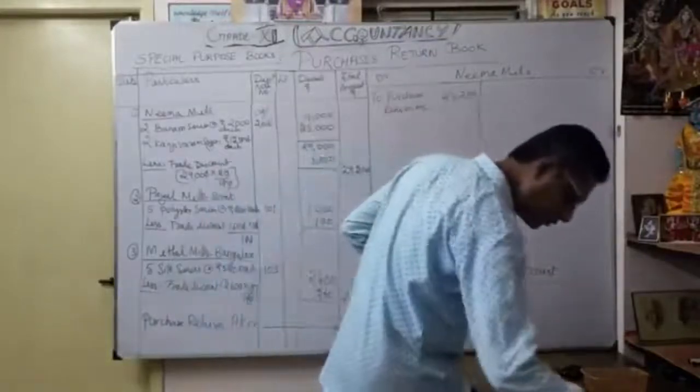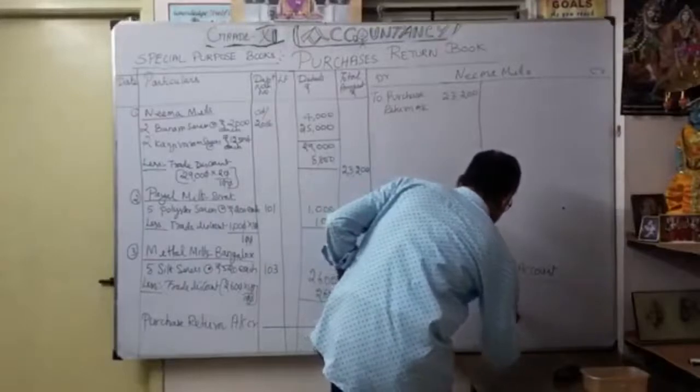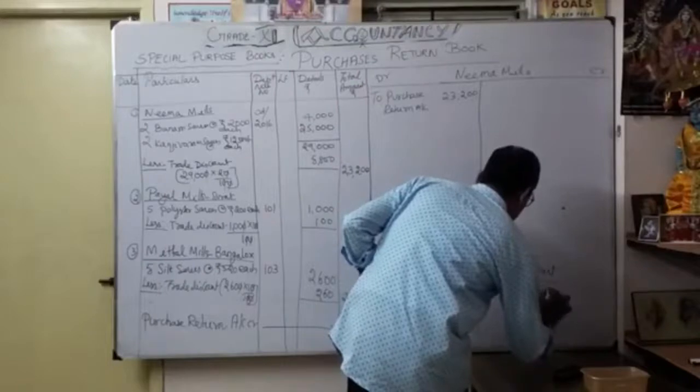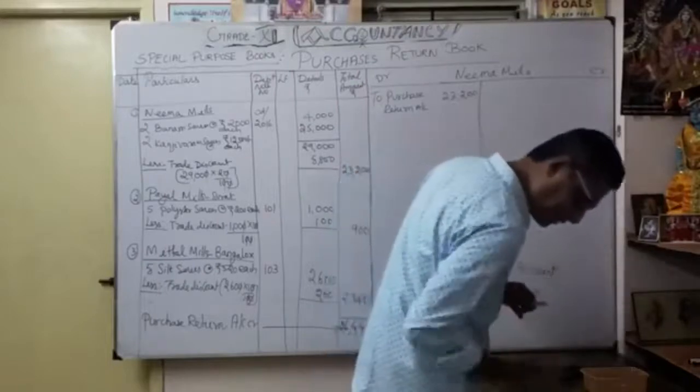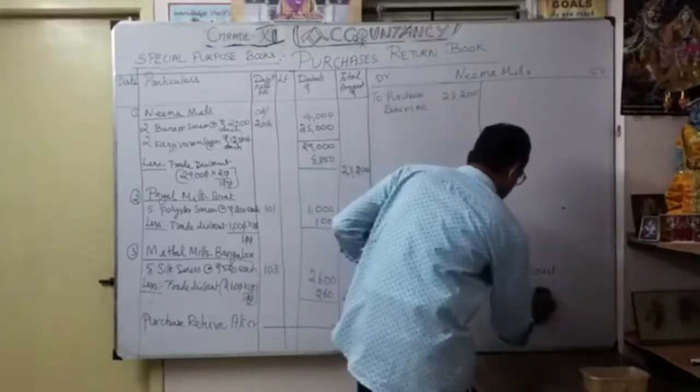Correct. That is very, very important. You have to write by sundries plus the total amount, isn't it?